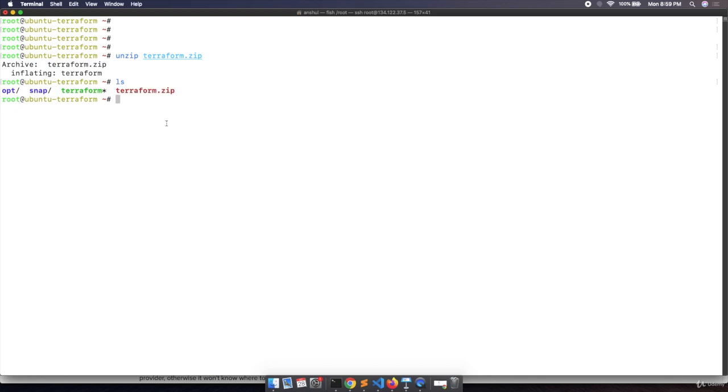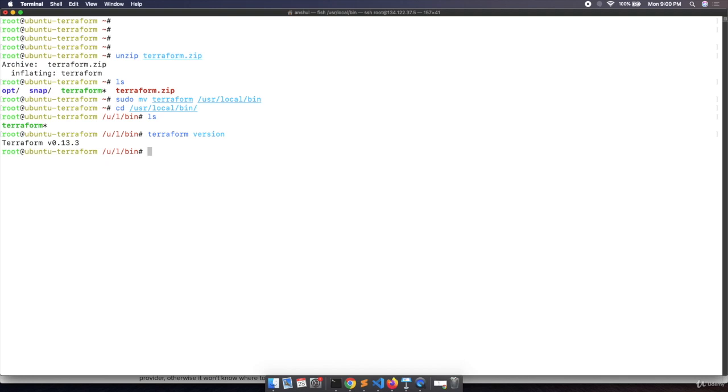Now what we will do is copy this Terraform into some executable location. So we will copy this inside /usr/local/bin. For this, we will execute the command sudo mv terraform /usr/local/bin, hit enter. Let's go to /usr/local/bin, put ls, and we have the terraform over here. Now to verify the Terraform version, you need to execute the command terraform version, and Terraform 0.13.3 is installed on your box.